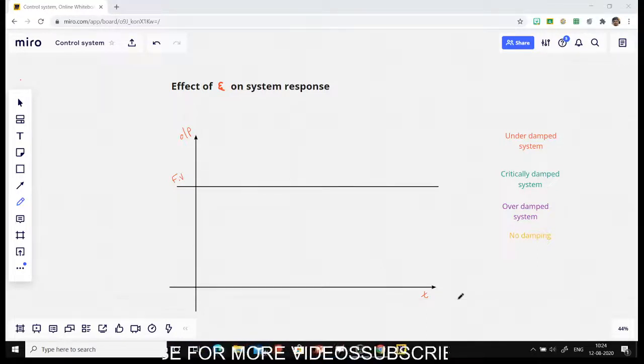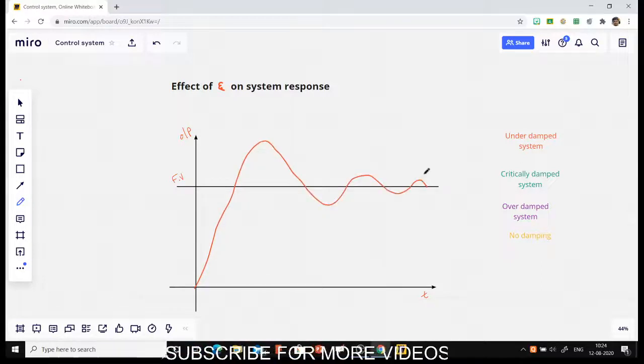So this is the graph by which you can plot the response of a system. On the x-axis you have time, on the y-axis you have the output, and you have the final value. Okay, so my system starts with 0 and it tries to achieve the final value. It overshoots the final value and then settles down after some time.